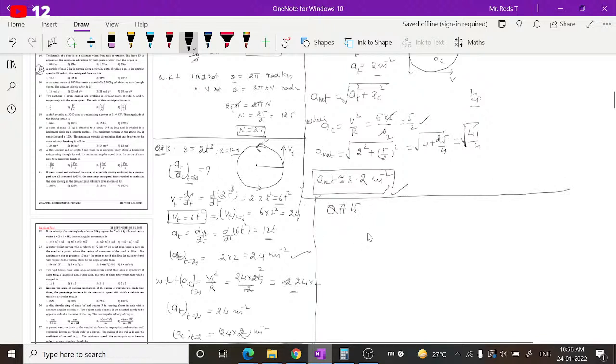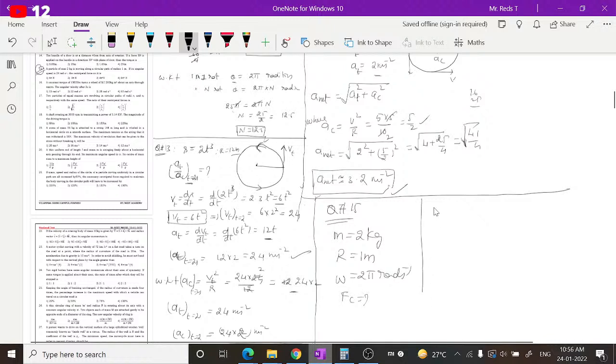A particle of mass m is equal to 2 kg is moving in a circular path of radius R is equal to 1 meter. If its angular speed is 2 pi radian per second, angular speed omega is equal to 2 pi radian per second. The centripetal force Fc is equal to what?